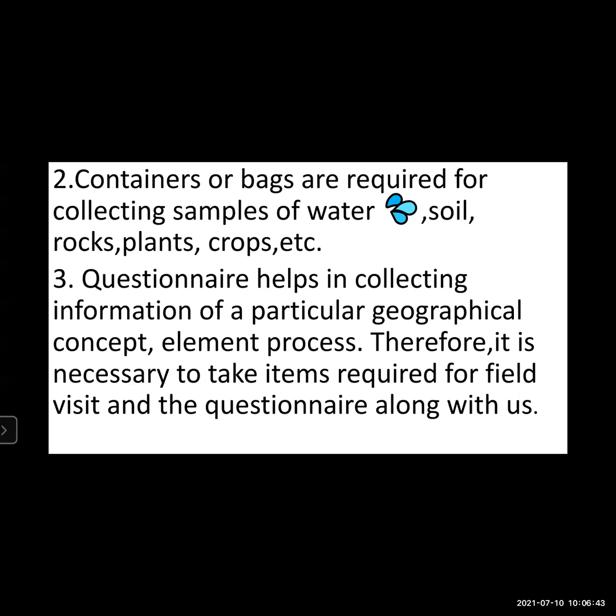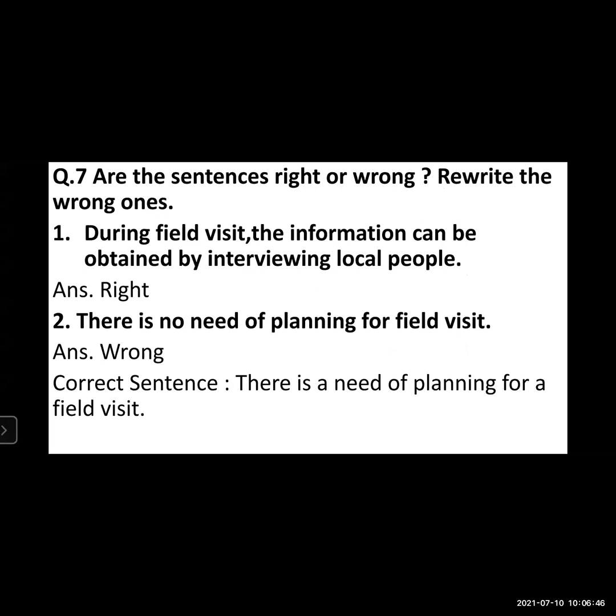Okay. Now next question number 7. Are the sentences right or wrong? Rewrite the wrong ones. The first sentence: during field visit, the information can be obtained by interviewing local people. Yes, it is totally right. If we interview local people, or have a conversation with them, it is easier for us to obtain information. So this is the right answer, and there is no need to correct this one.